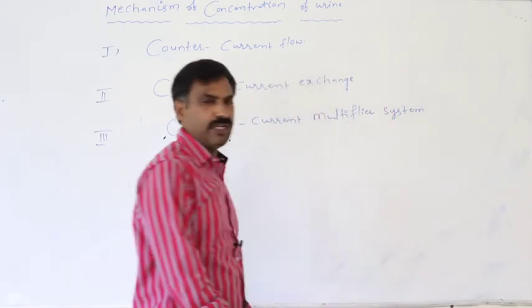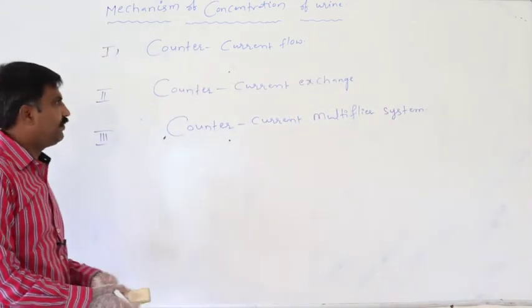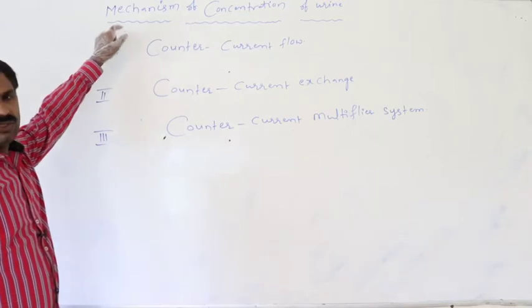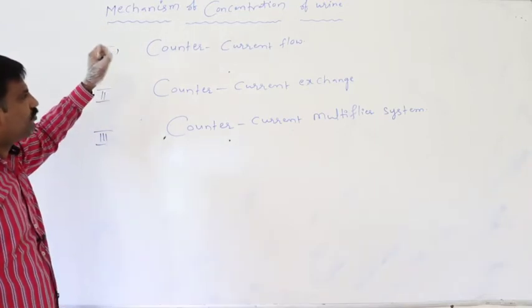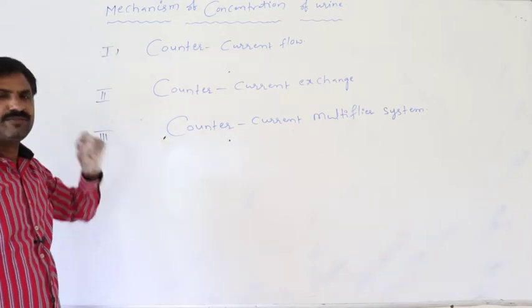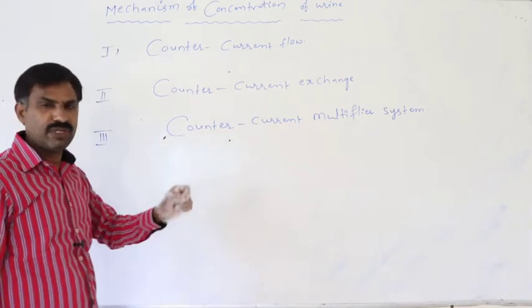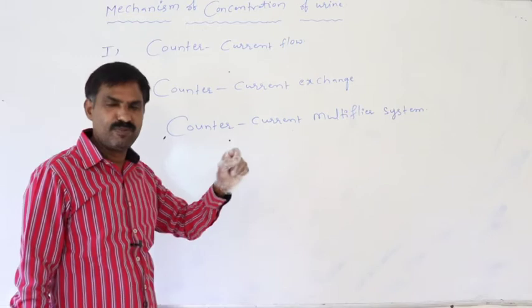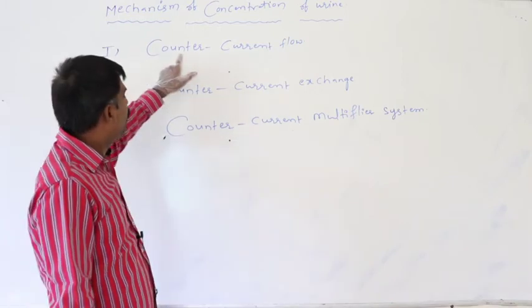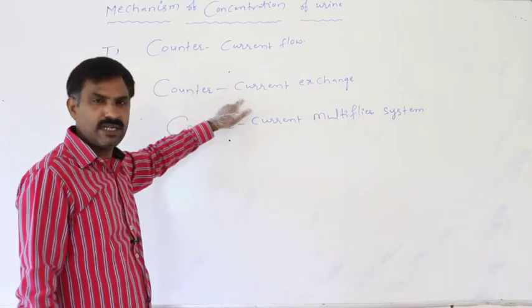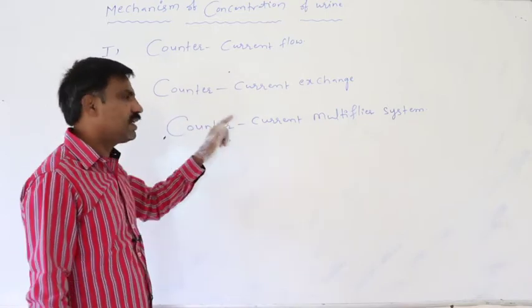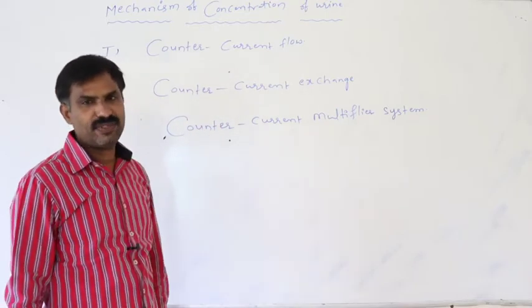Definitely, to better explain the mechanism of the concentration of urine, we have to clearly observe three important steps. One is the counter current flow, counter current exchange, counter current multiplier system.